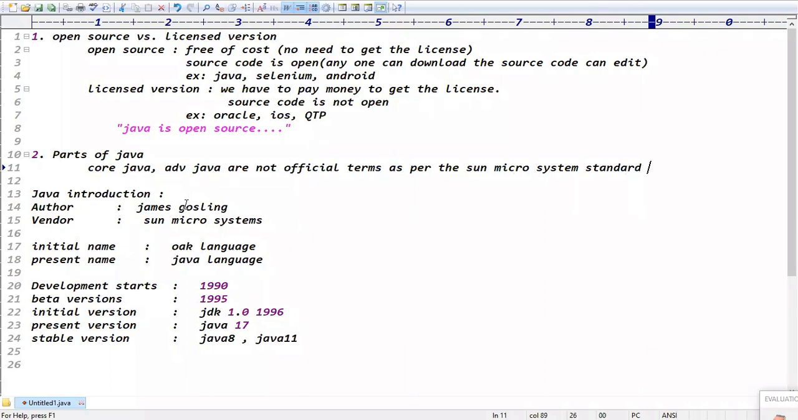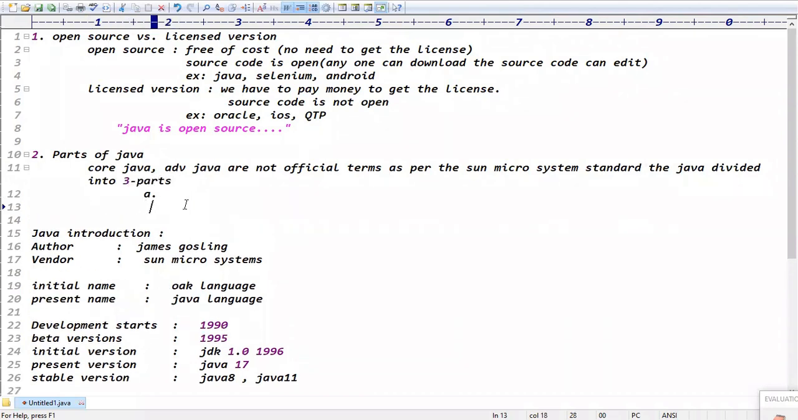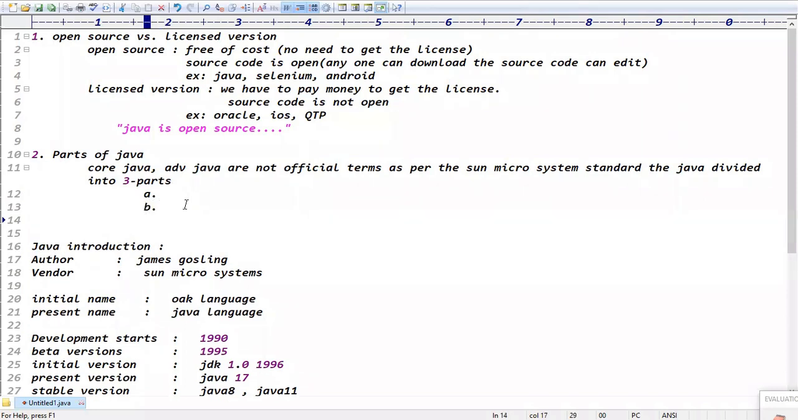As per the Sun Microsystems standard, Java is divided into how many parts? Three parts exactly. Soumya is correct. One is J2SE, guys, next one is J2EE, and the third one is J2ME, Java 2 Micro Edition, right? Java 2 Standard Edition, Java 2 Enterprise Edition, Java 2 Micro Edition, right?